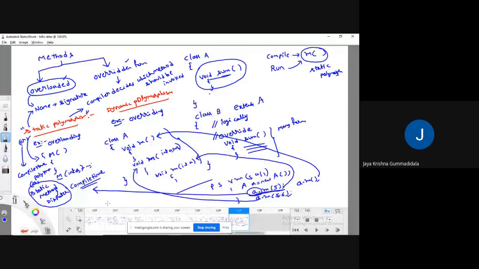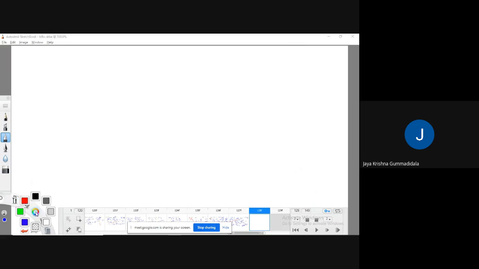Okay. Coming to dynamic polymorphism, this you can achieve through the concept of overriding. When we perform the overriding process, it happens at the time of inheritance. Okay, fine. So to explain this dynamic polymorphism concept, first let me explain one more concept,